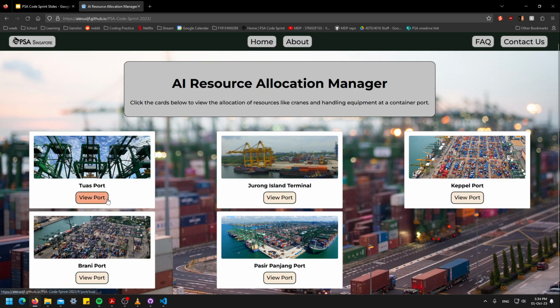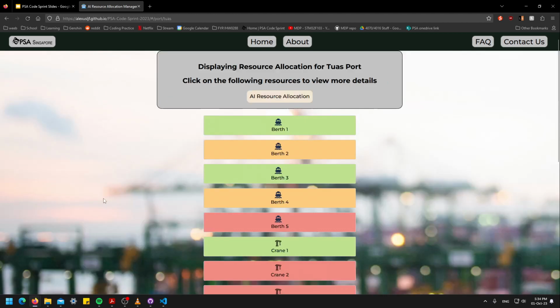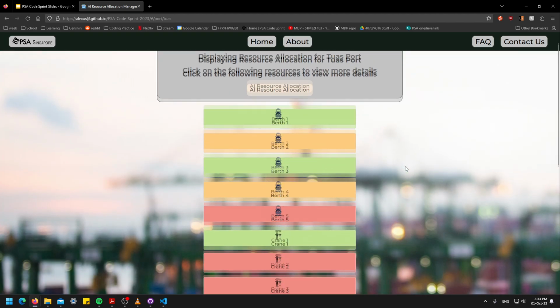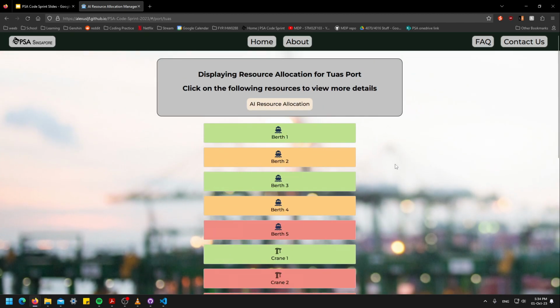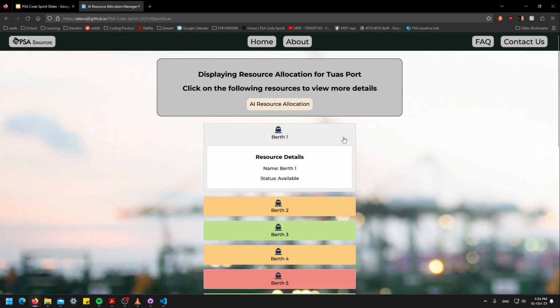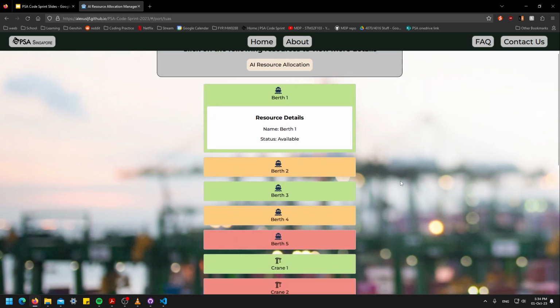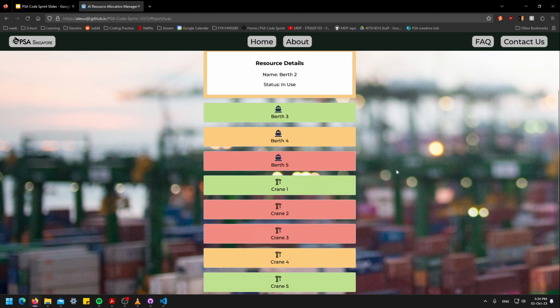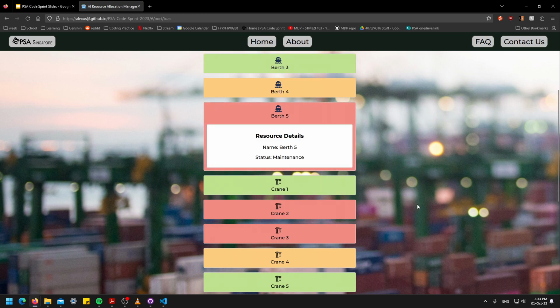So if I click view port, so I view task port. So these are the resources at task port. So the resources are color coded based on their availability. So we can click on each of these to view more details. So for instance, berth 1 is green, so it's available. And then for berth 2, it's yellow, it's in use. And then for berth 5, it's red, which means it's under maintenance.